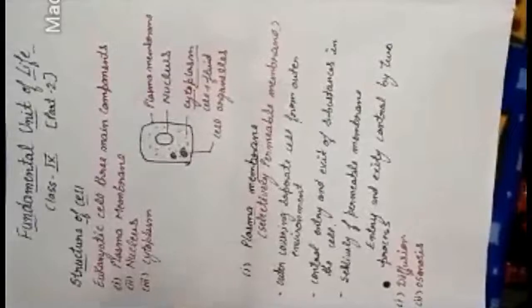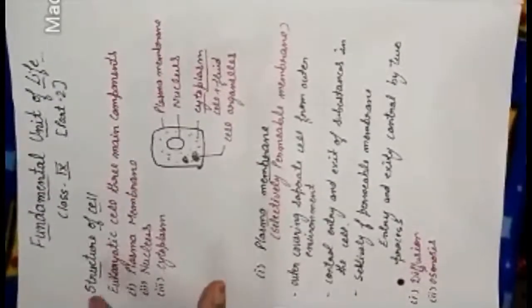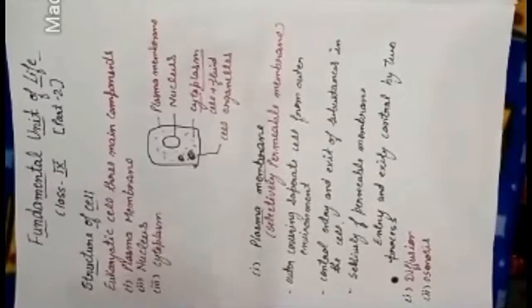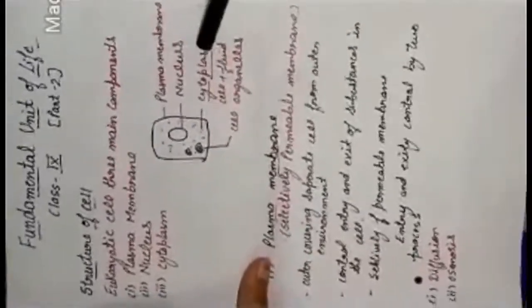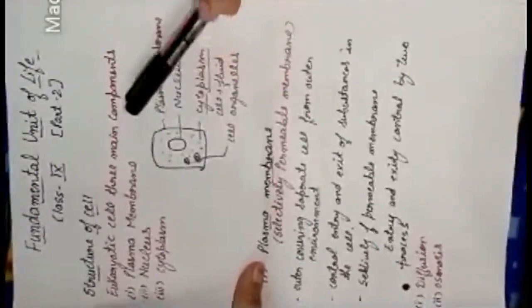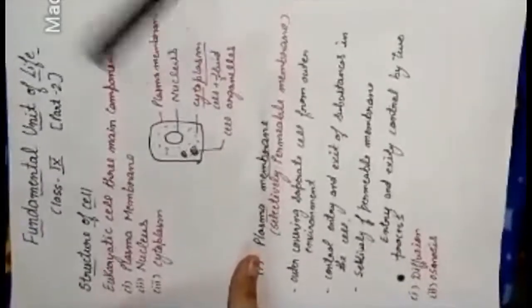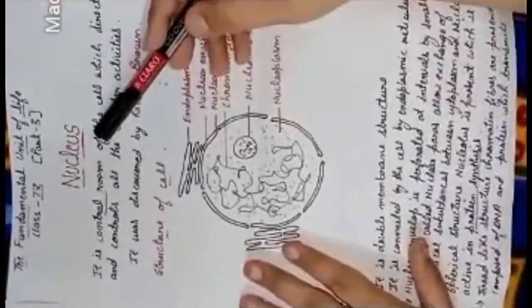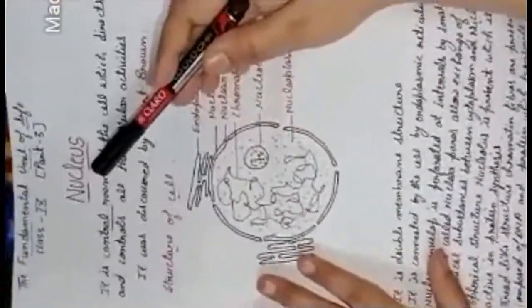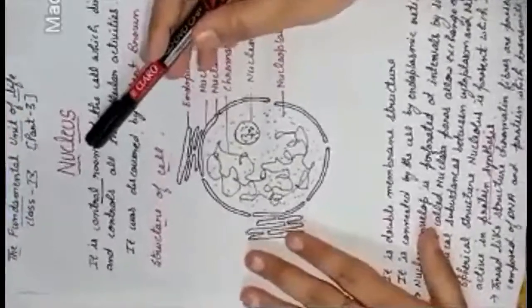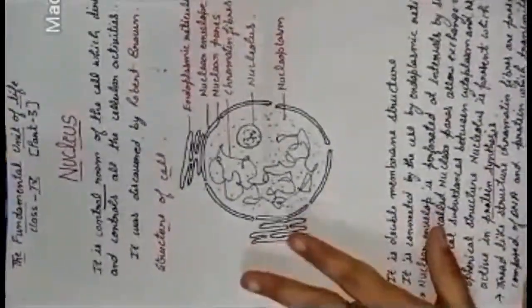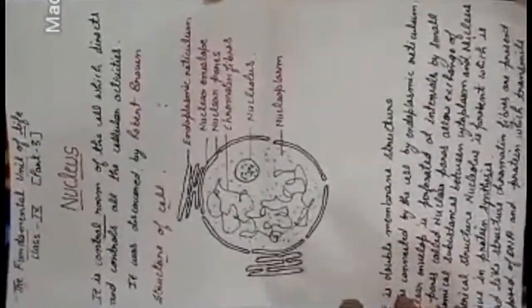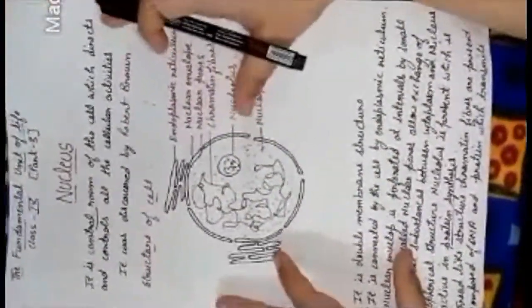Hello students, in the previous class I started the structure of the cell, and I told you that we will discuss it in three parts. The first one, the plasma membrane, then the nucleus, and then the cytoplasm. We covered the plasma membrane in the previous class. Now in this class we will discuss the nucleus. Nucleus is the control room of the cell. Why do we say it is the control room of the cell? Because it controls the information that is transferred from parents to the next generation, and it controls all the cellular activities. Means all the cell activities are controlled by the nucleus only.